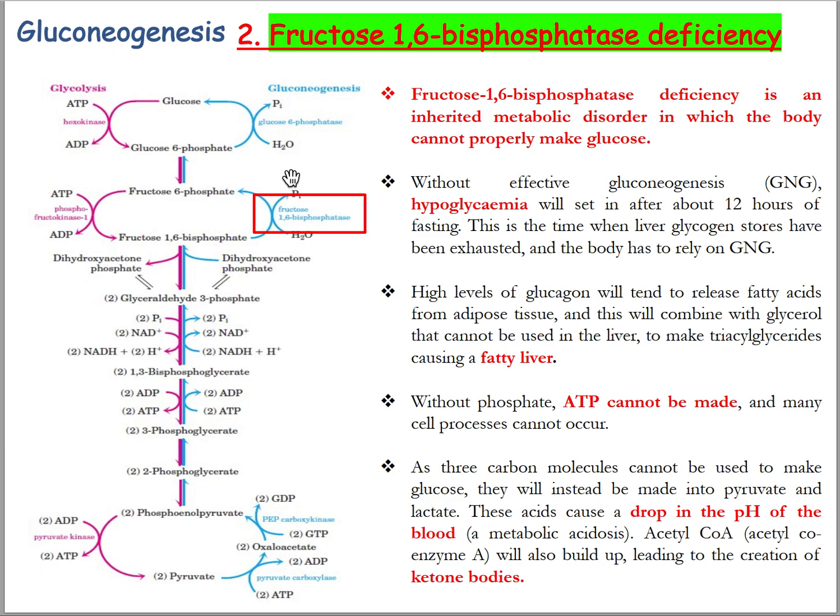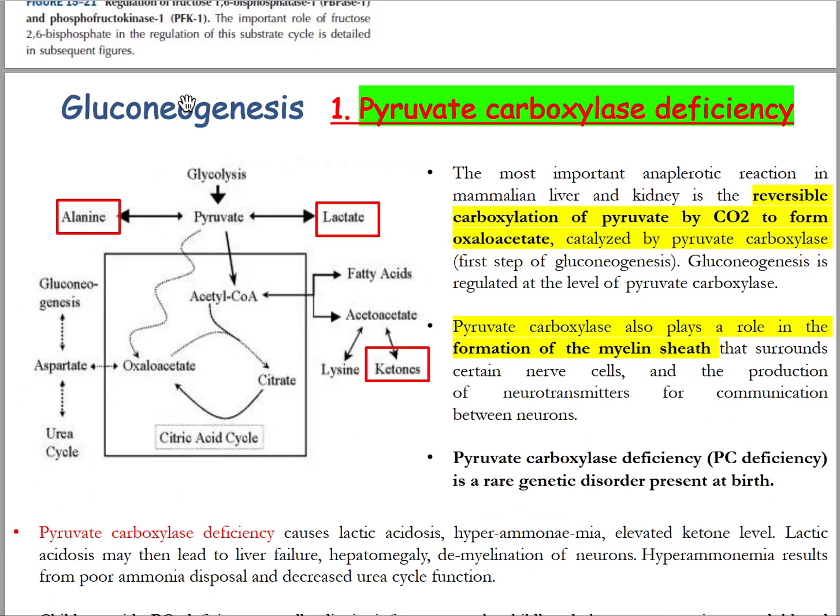So as 3 carbon molecules cannot be used to make glucose, they will instead be made into pyruvate. So if this fructose 1,6-bisphosphate cannot be converted to fructose 6-phosphate, it will be converted through this pathway and finally to pyruvate. And if pyruvate is produced, this will be converted to lactate. This acid causes a drop in the pH of the blood, and acetyl-CoA will build up, leading to the creation of ketone bodies, similarly to this slide.